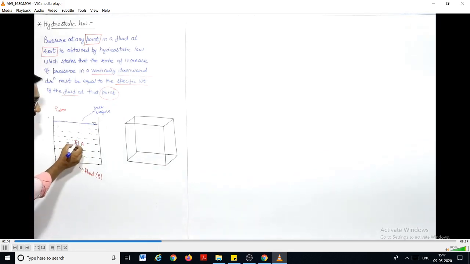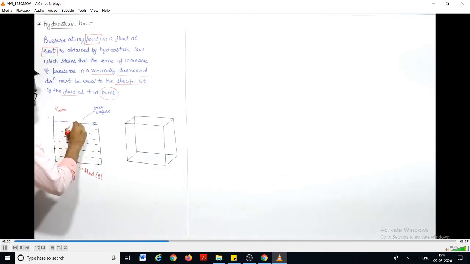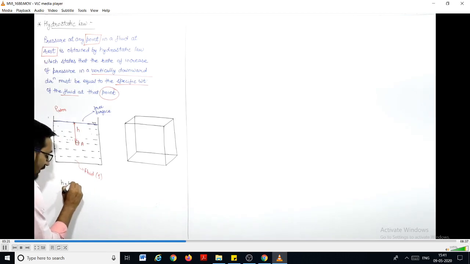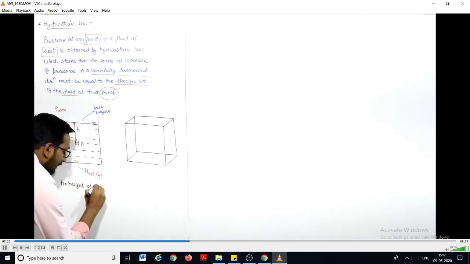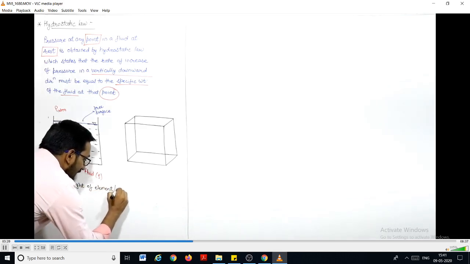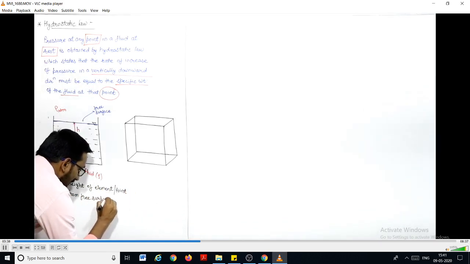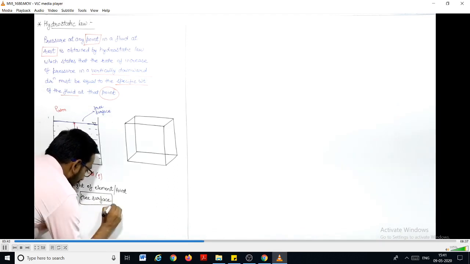Now let us say that we take a point A here, some small element A, which is at a height h from the free surface. Just be attentive and listen to all the words which I am saying. This element A is at a height of h from the free surface. So h is the height of element, or you can say point A, from the free surface. That means you have to take all the height from the free surface.